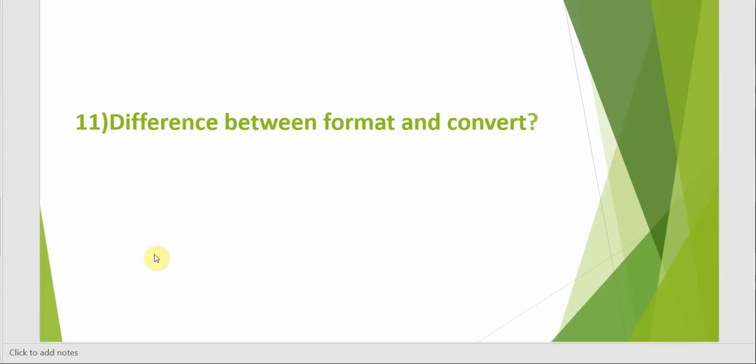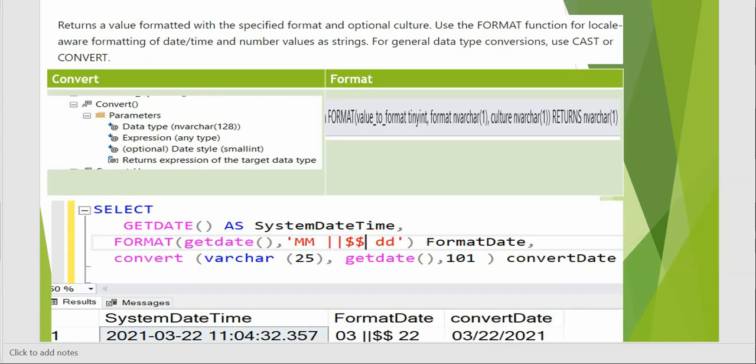What's the difference between format and convert? Here, format returns the value formatted with the specified format, and an optional culture can also be included. Use the format function for locale-aware formatting of date and time and number values as strings. For general data conversions, we can use cast or convert. This is mentioned in the Microsoft Docs.